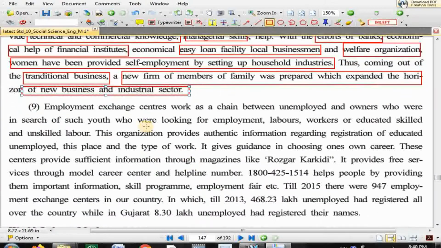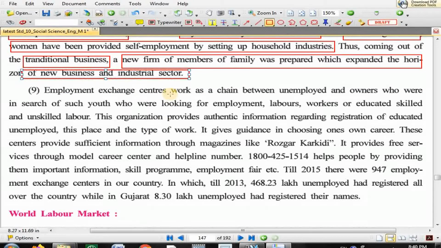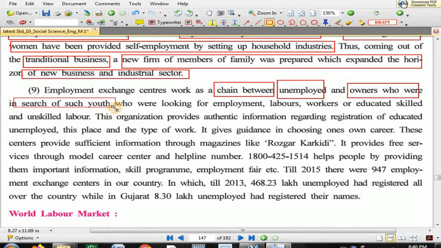Next, employment exchange centers work as a chain between unemployed persons and owners who are in search of such youth. First we understand this part. Employment exchange is the center. Employment exchange centers work as a chain.